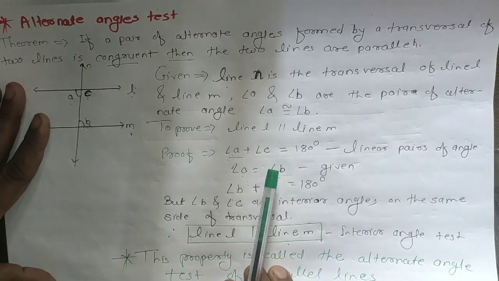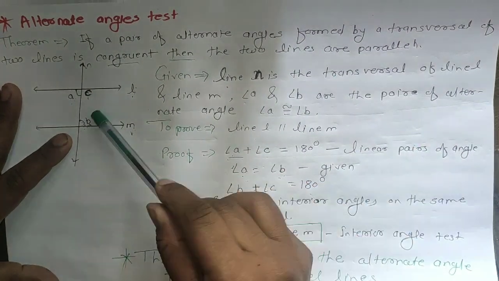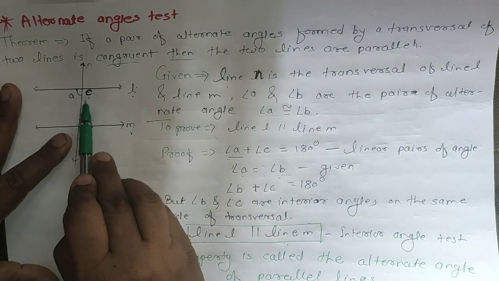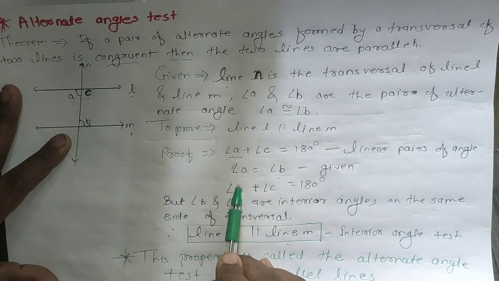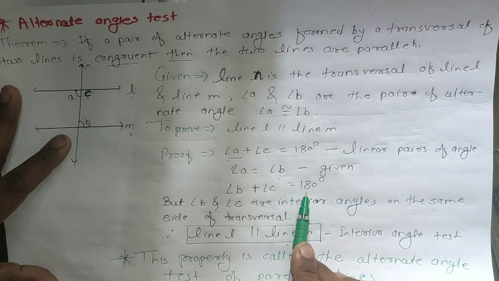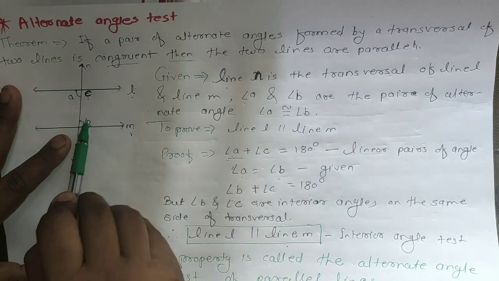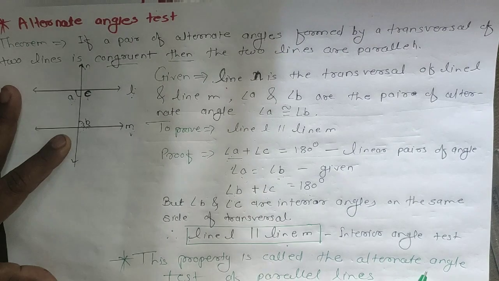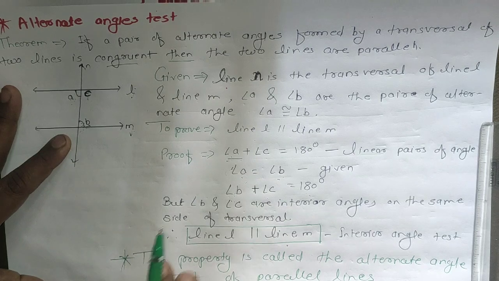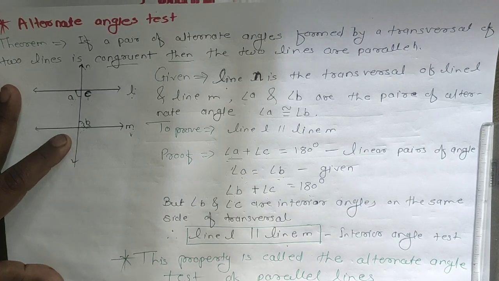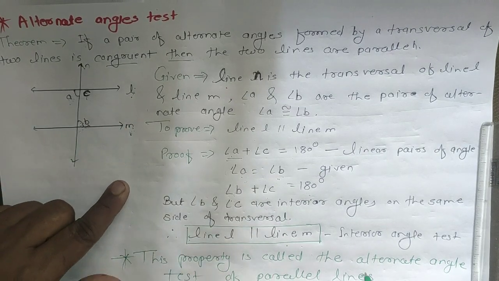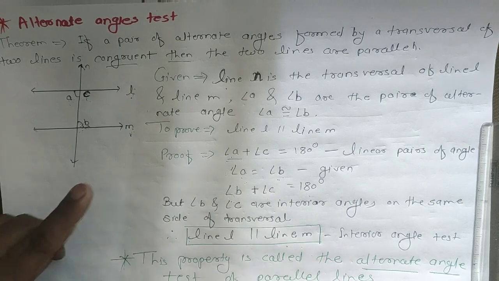Now here, what we have to take next is one common angle C, and as you know these are linear pairs of angles. A plus C is equal to 180. Then A is replaced with B because they are congruent, equal in measure, and B plus C is equal to 180. The meaning of it is that these two are interior angles, and if interior angles are supplementary, then the given lines are parallel to each other. We proved this just now in the interior angle test, and from this we get that line L is parallel to line M, and this property is called the alternate angle test of parallel lines.